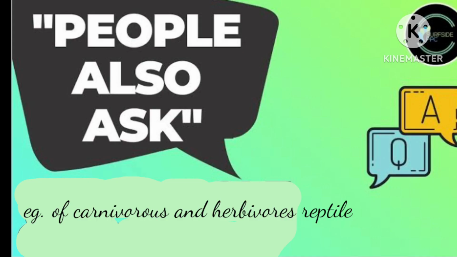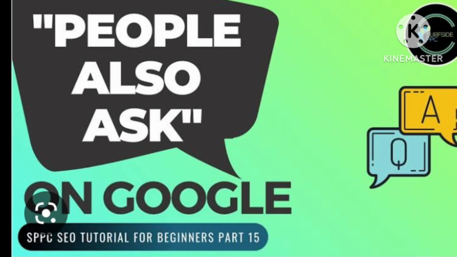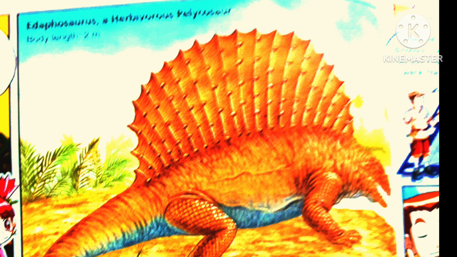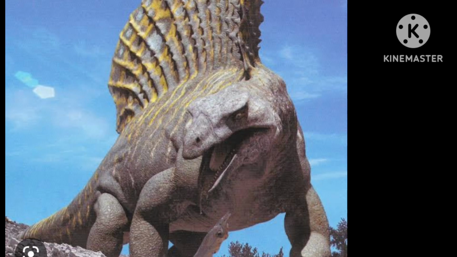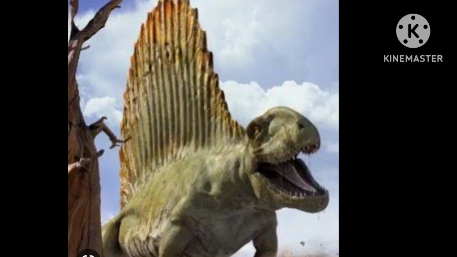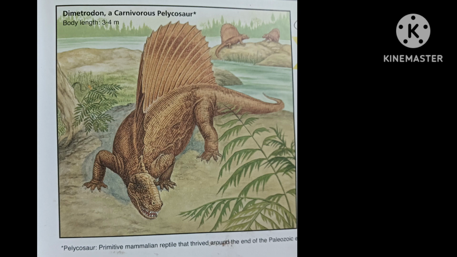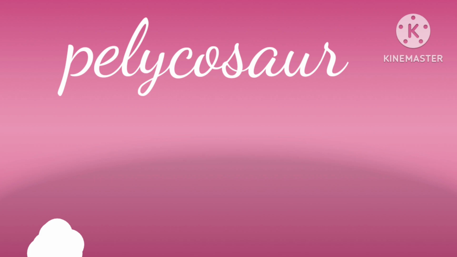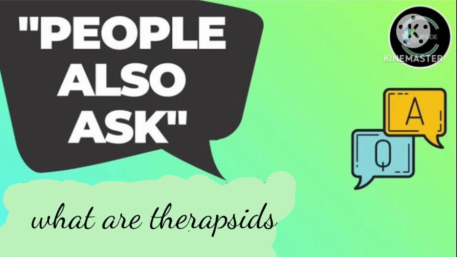People also ask, examples of carnivorous and herbivorous reptiles. Edaphosaurus, a herbivorous pelycosaur. Its body length is about 2 meters, and hence it is a herbivorous reptile. Dimetrodon, a carnivorous pelycosaur, body length 3 to 4 meters. I haven't told you what the meaning of a pelycosaur is. Let's know. Pelycosaur, a primitive mammalian reptile that thrived around the end of the Paleozoic era. People also ask, what are therapsids?